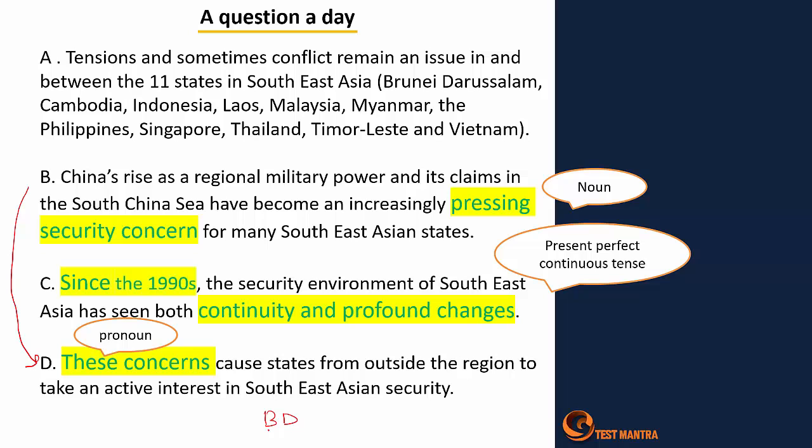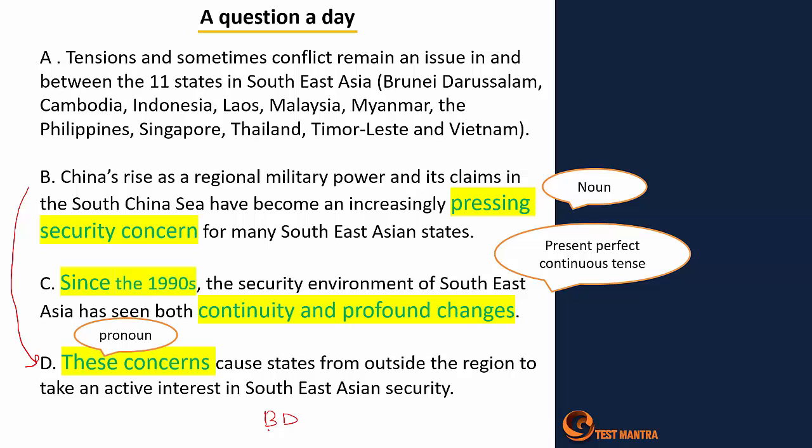As we have seen, if it's a narration, I'll start with the past, then move to the present, and then the future, or else I'll start with the present perfect continuous tense and then move to the simple present tense.